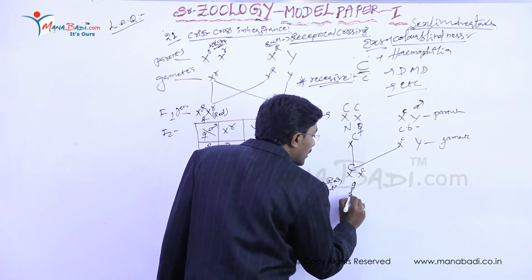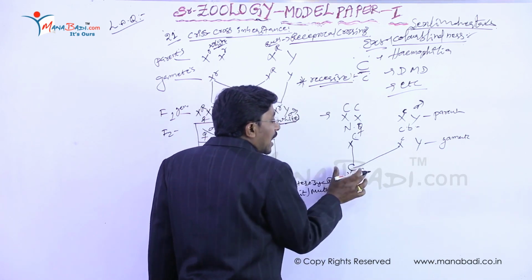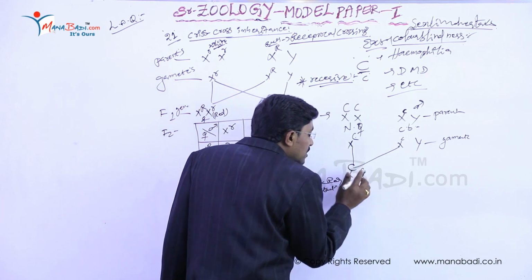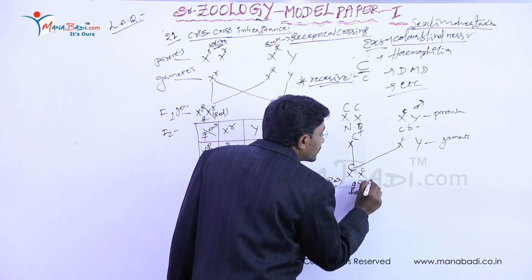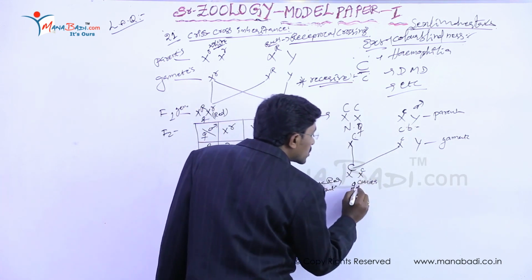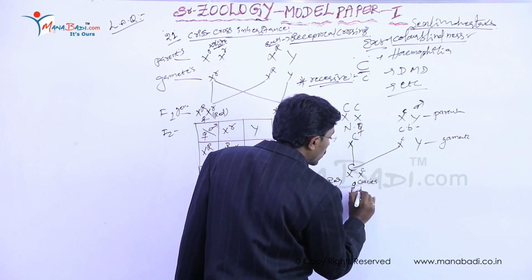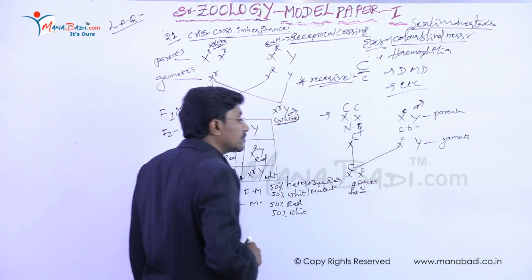It is a heterozygous female. Actually this female is a carrier, but color blindness does not appear in her, so she is a normal female.